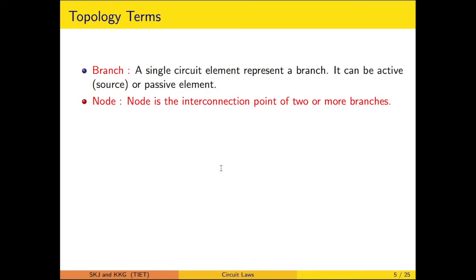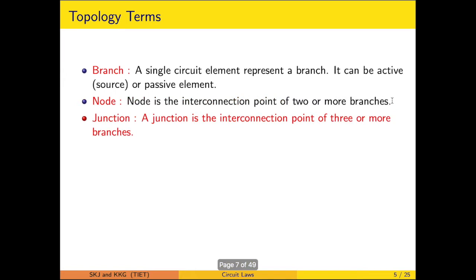A node is the interconnection point of two or more elements, or you can say branches. The point to be noted here is that it is the interconnection of two or more branches. So that is important. Junction, there is a difference. It is the point of interconnection of three or more branches. So on this aspect the node differs from the junction.